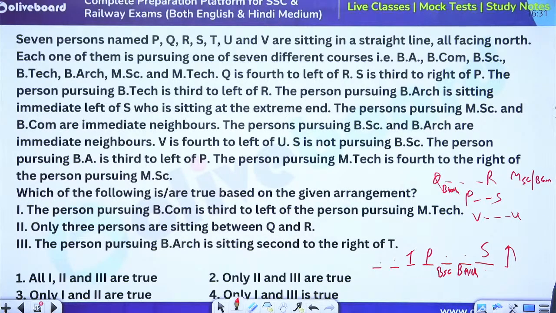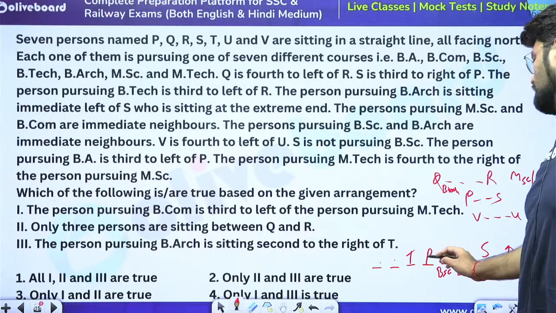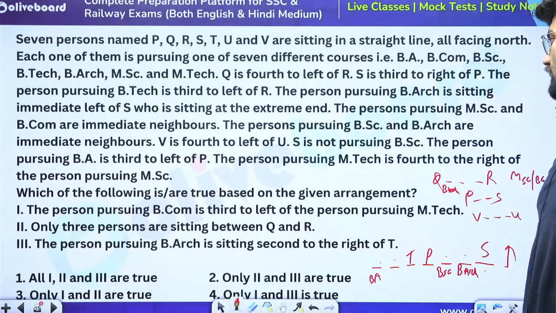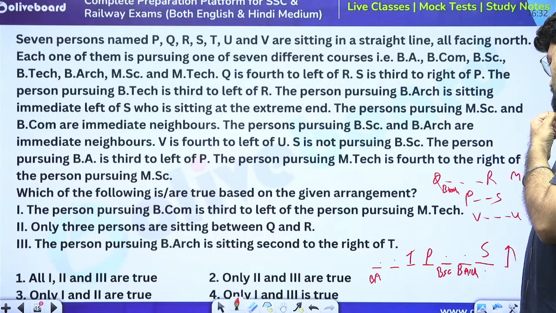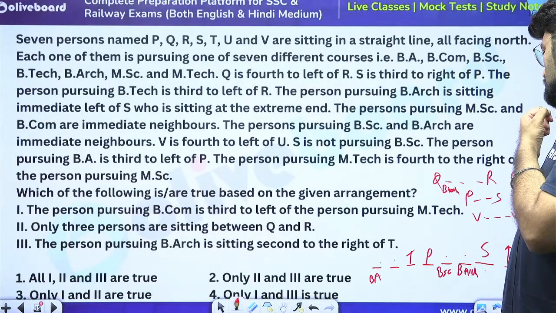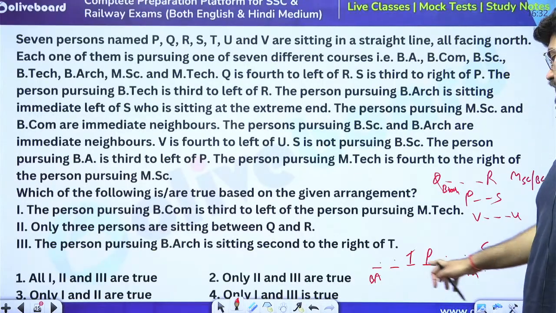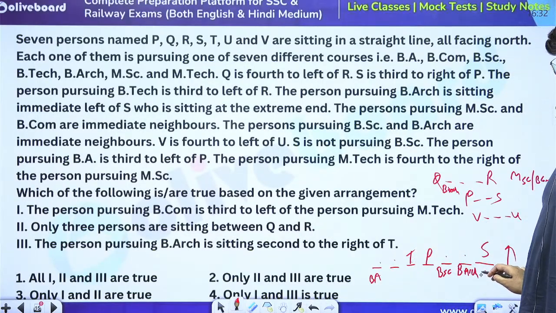Person pursuing BA is 3rd to the left of P. So P 1, 2, 3. This person is pursuing BA. Person pursuing MTech is 4 to the right of the person pursuing MSc. So only this is the person who can probably pursue MTech, right? Because 4 to the right is not fitting the bill here. So this has to pursue MTech.